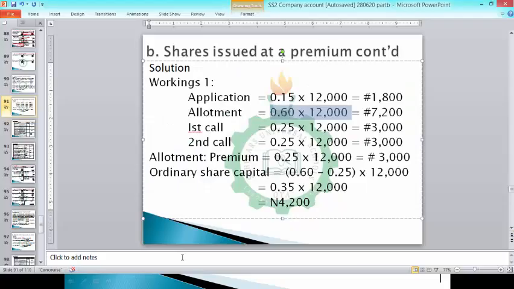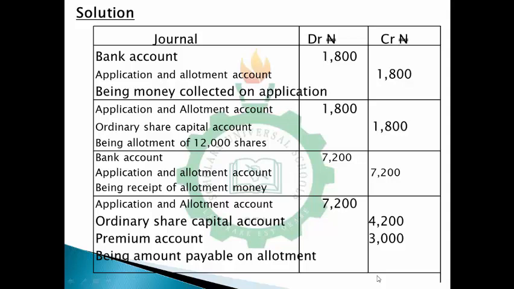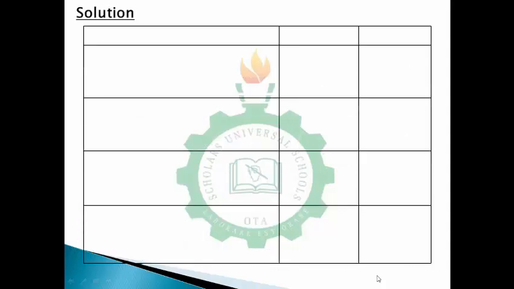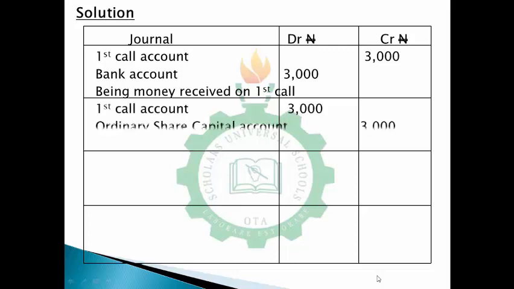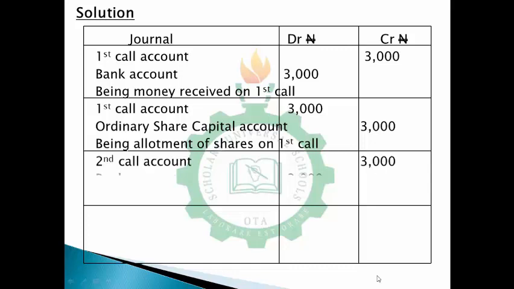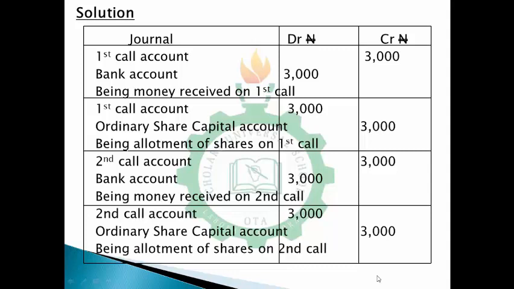So as soon as you're done with the allotment, thereafter we can move to first call and second call. On first call, don't forget that usually the practice is you receive money first. By the time you are receiving the money, you debit bank, you credit first call, being money received on first call. On giving them the shares, you debit first call, then credit ordinary share capital account, being allotment of shares on first call. Then on second call, you receive money first, debit bank, credit second call, being money received on second call. Then on allotment of shares, you debit second call, then credit ordinary share capital account, being allotment of shares on second call.